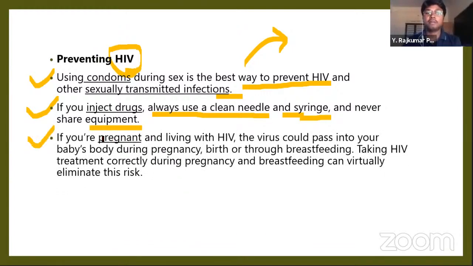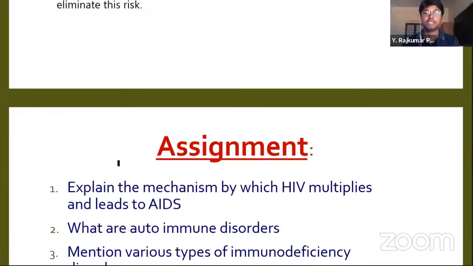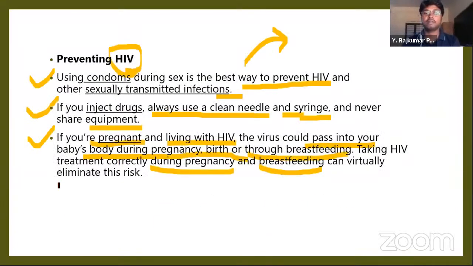Next, if the person is pregnant and living with HIV, the virus could pass into their baby's body during the pregnancy, birth, and through breastfeeding also. So taking HIV treatment correctly during pregnancy and breastfeeding can virtually eliminate this risk. They have to take proper medical support if they are HIV positive. These are some of the preventing methods of HIV, and we should not have multiple sexual contacts also.